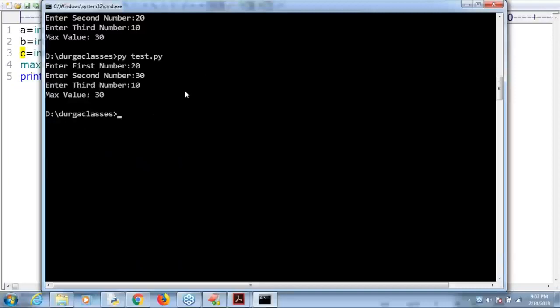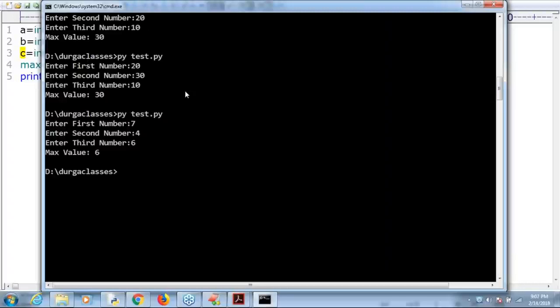Can you please observe that? Enter first value 7, second value 4, and third value 6. Which one is the max value? Which one is the max value? 7 by default. Good, someone has identified it. Who is that person? 7, 4, 6. Avinash.